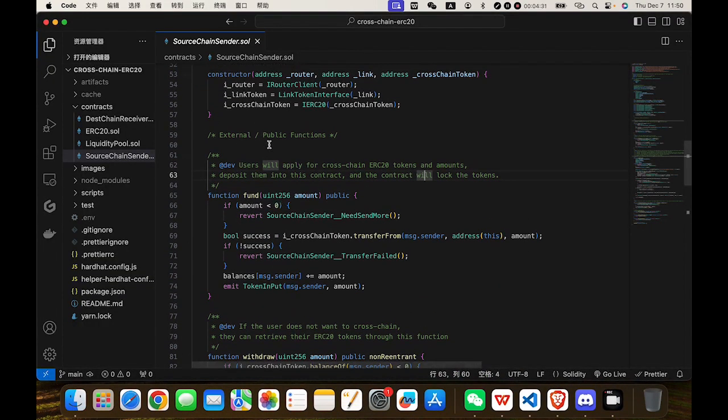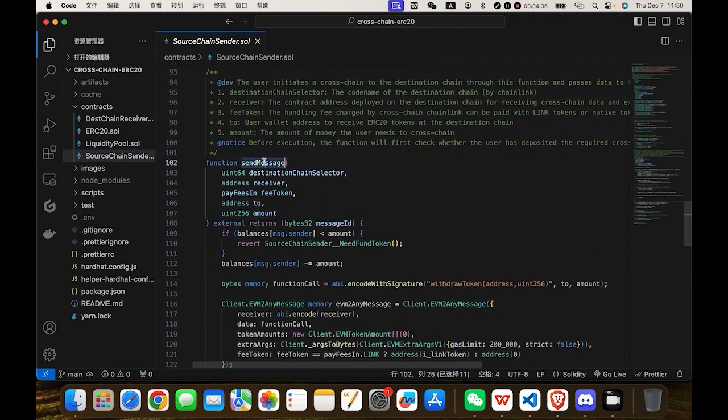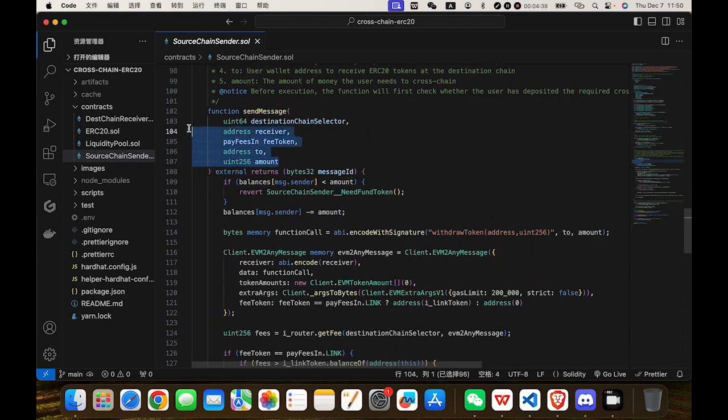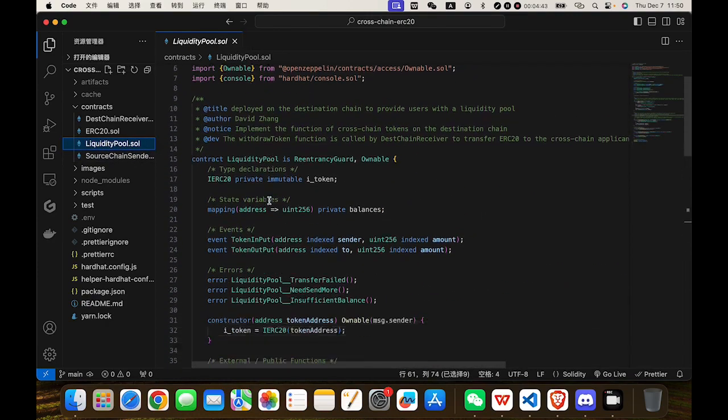And you can check our code. This is the source chain sender contract, fund function, and send message function. These are the parameters. You can see our liquidity contract.